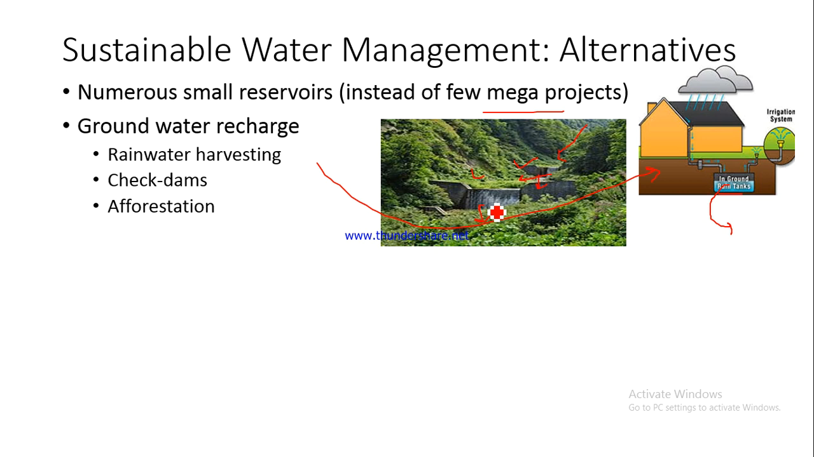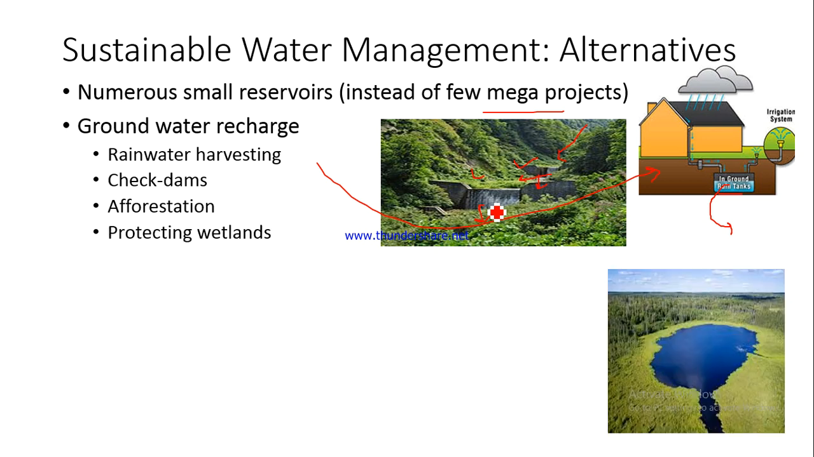Afforestation, again, growing more forest, is an alternative that we have. More forest would mean more rainfall. More forest would also mean that the water would be able to percolate down and recharge the groundwater table. Then we can protect our wetlands. Wetlands are areas, and this is an example of a wetland. If you talk about the Rai stream, the area surrounding the Rai stream is basically a wetland.